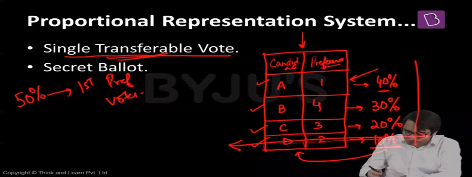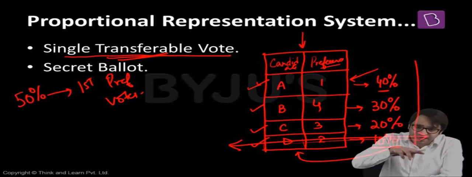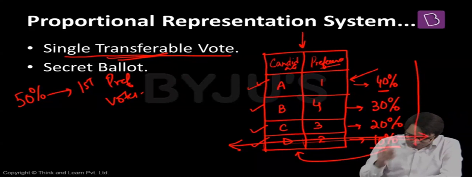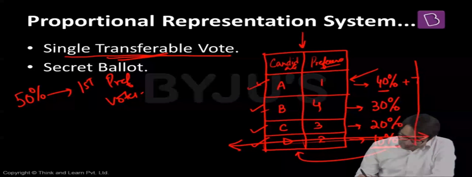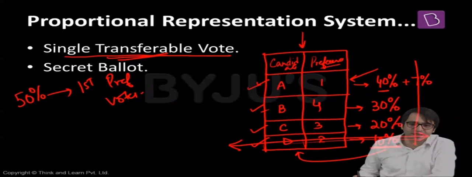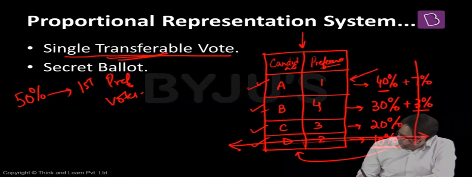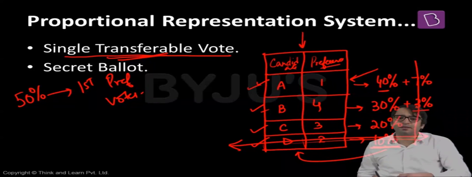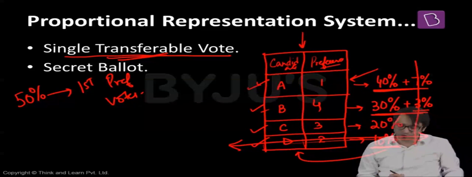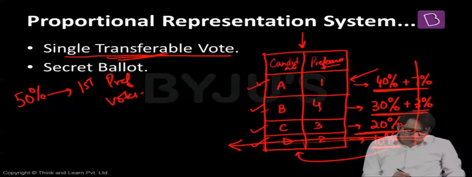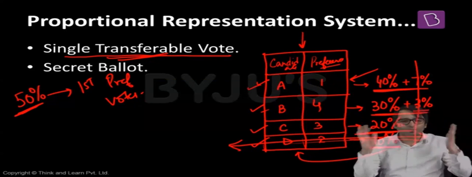Because when I filled my ballot paper, I gave first preference to A, but I gave second preference to D, third preference to C, fourth preference to B. These 10% people who voted for D as their first preference, who was their second preference? Let's say 7% of those people who voted for D as their first preference, their second preference was A. And 3% people, their second preference was B. Now in this case, who is the President of India? Nobody. Because now 47% votes are in favor of A, 33% votes are in favor of B, 20% votes are in favor of C. Nobody has crossed this 50% barrier and we don't have a President of India.